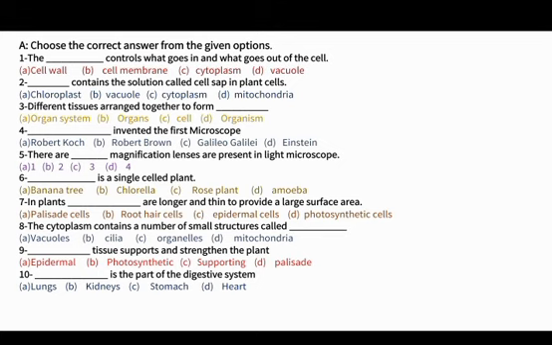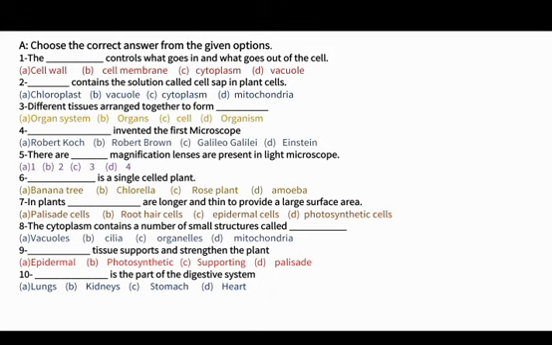These root hair cells are basically present deep inside the soil, where they can get water through their longer and thin root hair cells. Now, the correct answer is root hair cells.